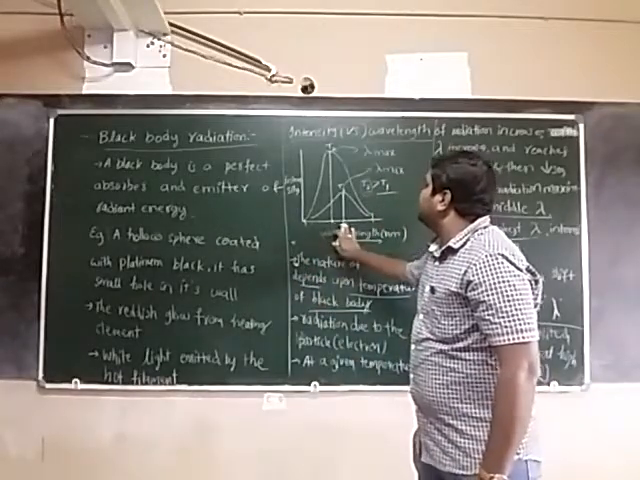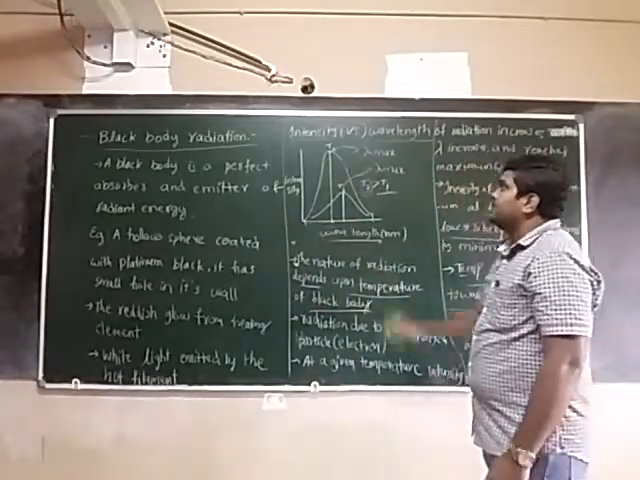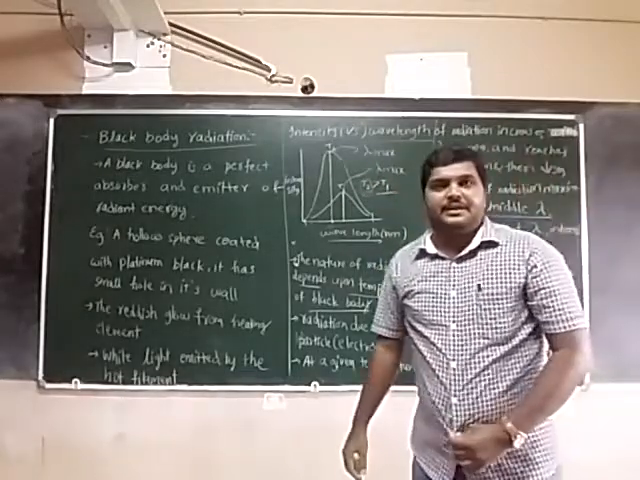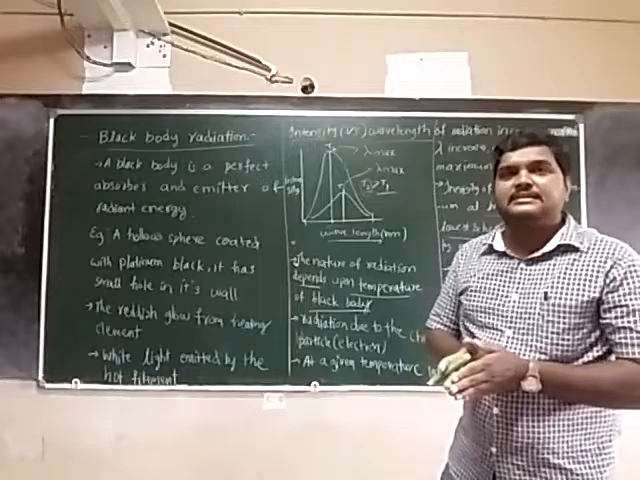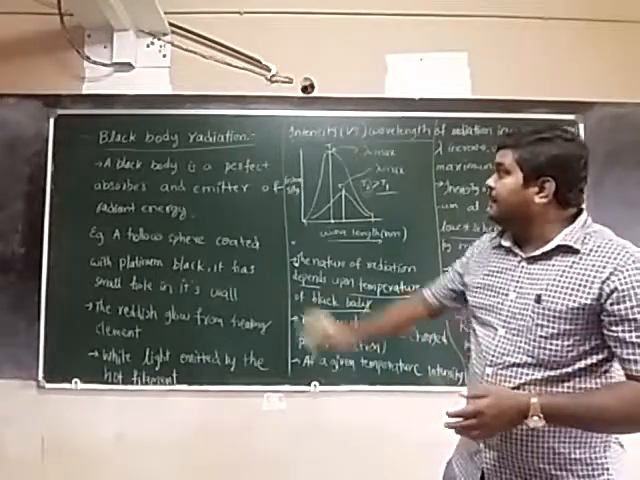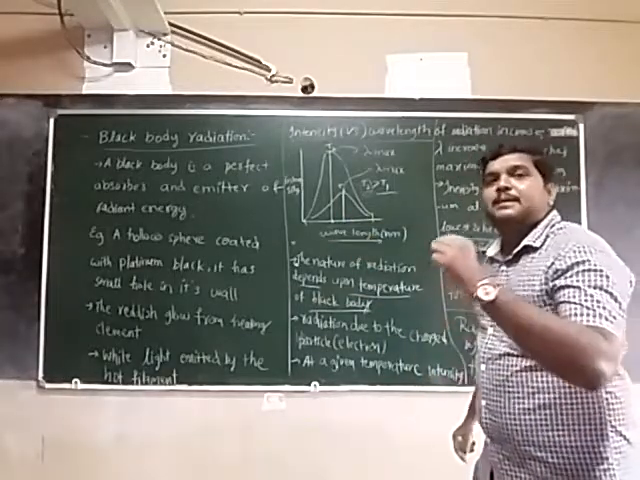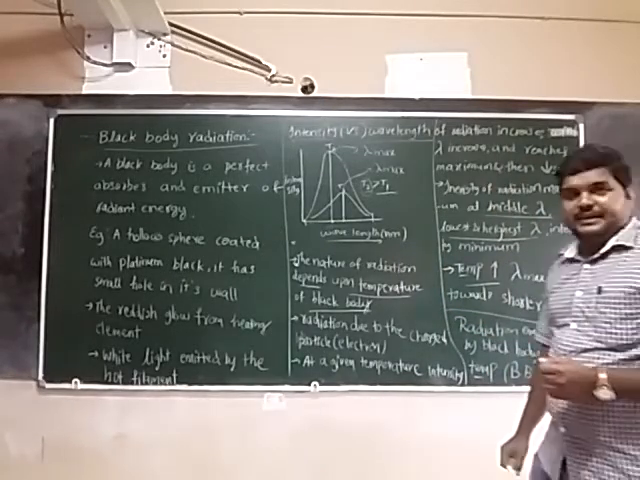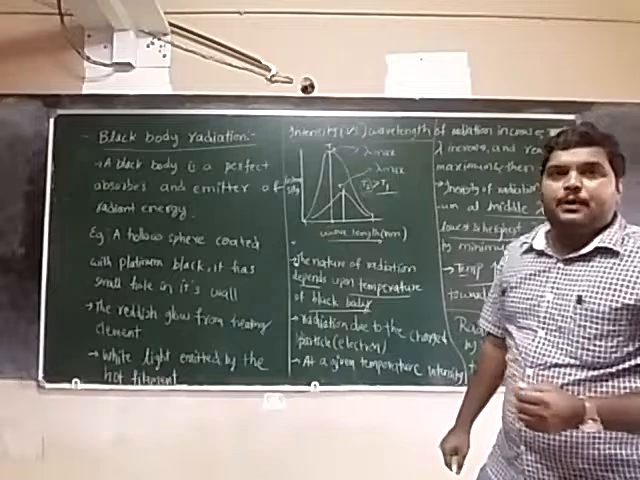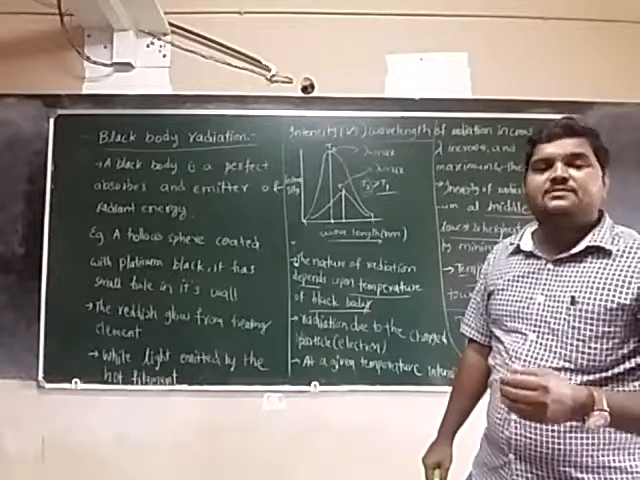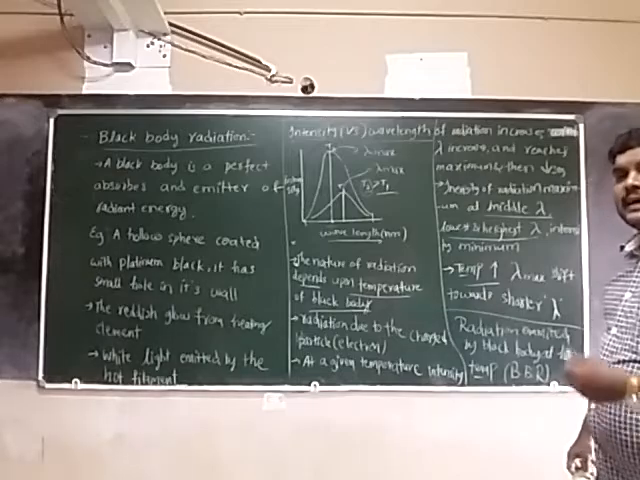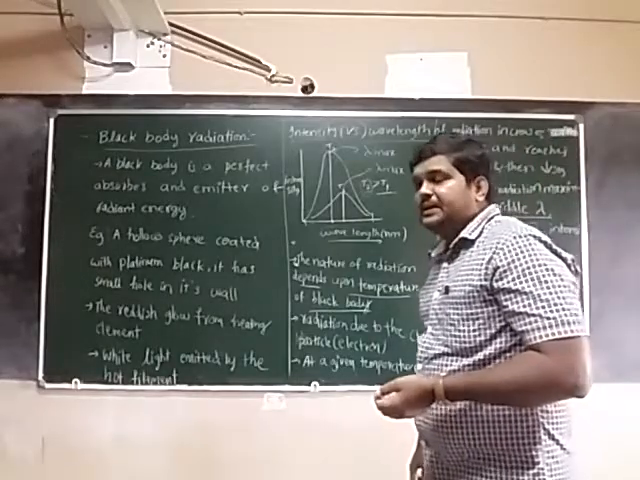So this is an important point from the intensity versus wavelength graph to understand the black body radiation. What it indicates about black body radiation: first, the radiation which is emitted by an object, the black body at high temperature, is called black body radiation.